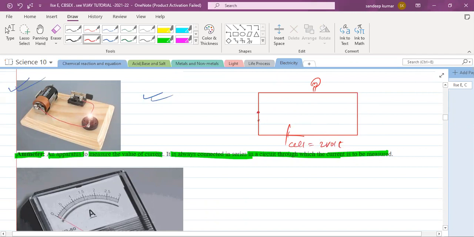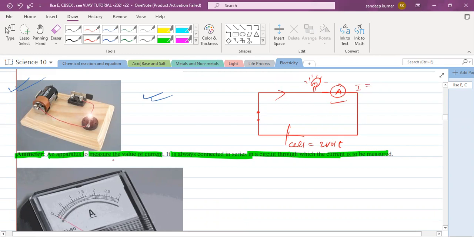Here the switch is closed, so through this bulb current will flow. When the current is passed through the circuit, this bulb glows. If you want to measure the value of current, you have to connect an ammeter, in series only. The ammeter is connected in series, on the right hand side or left hand side. It will give you the value of current.